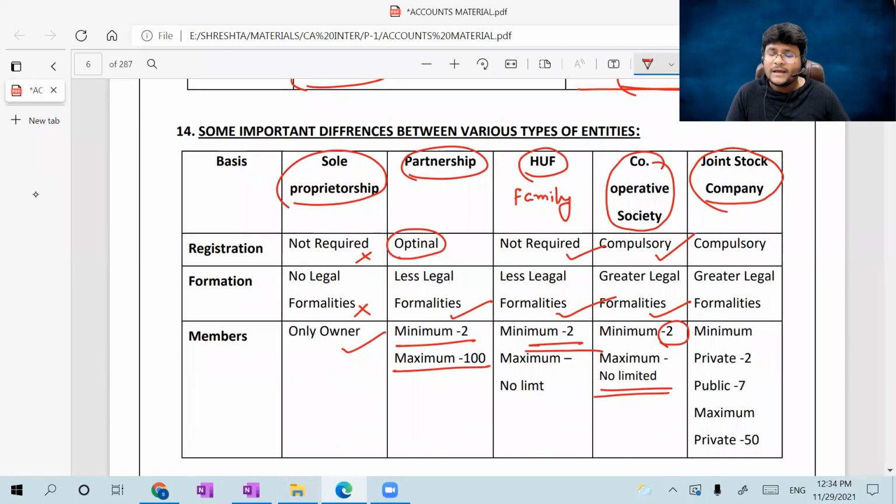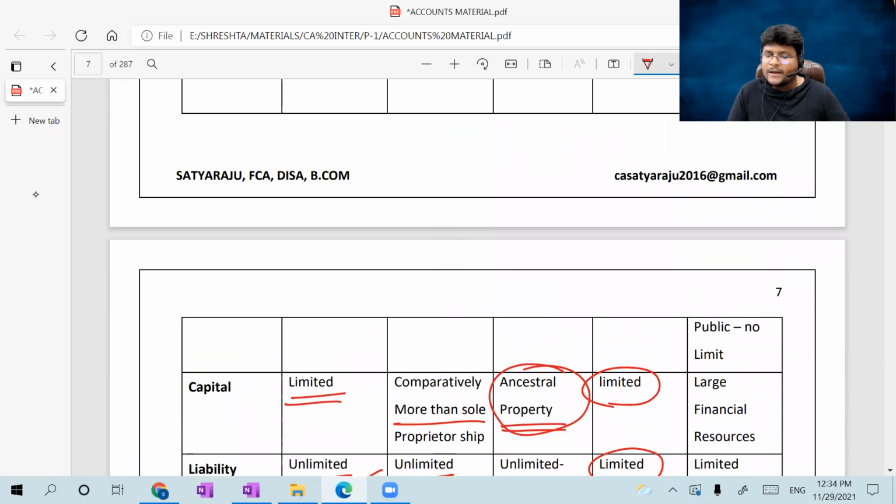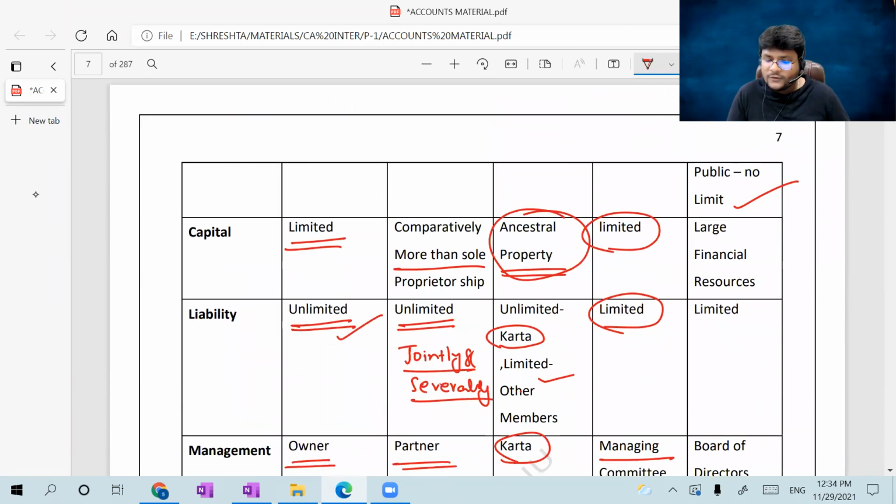Coming to joint stock company, most of our entire accounting discussion will run on this. Compulsorily, it should be registered as per the Companies Act 2013. There are great legal formalities, which are the bread and butter of our chartered accountancy profession. We are always providing our services to companies. The major regulator is MCA, Ministry of Corporate Affairs. Members: minimum private 2, public 7; maximum private 50 and a public company no limit. So large financial resources are there. Why? Because more shareholders, more resources.